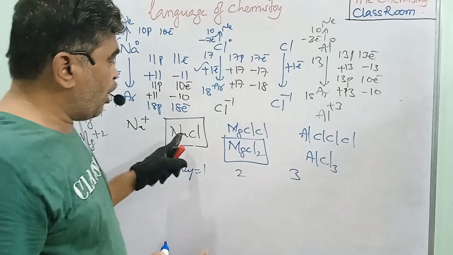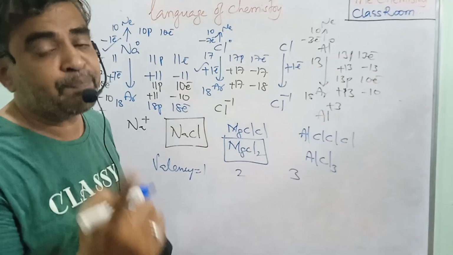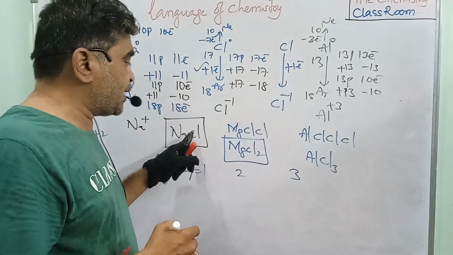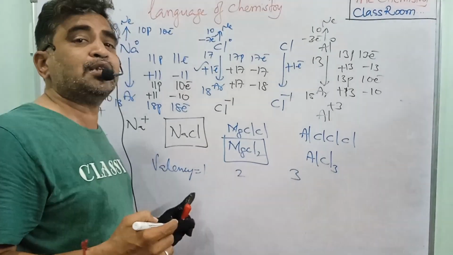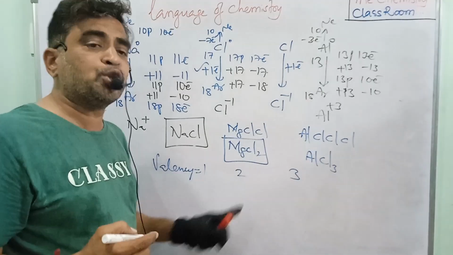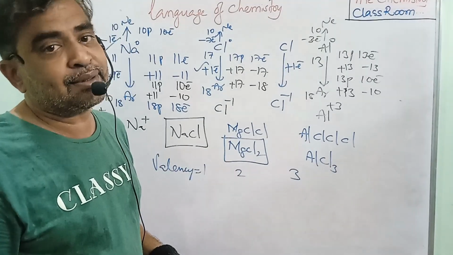What is valency? How many electrons are lost is equal to the bonding. That number of bonds is called valency. So the sodium valency is 1, the magnesium valency is 2 and the aluminium valency is 3.